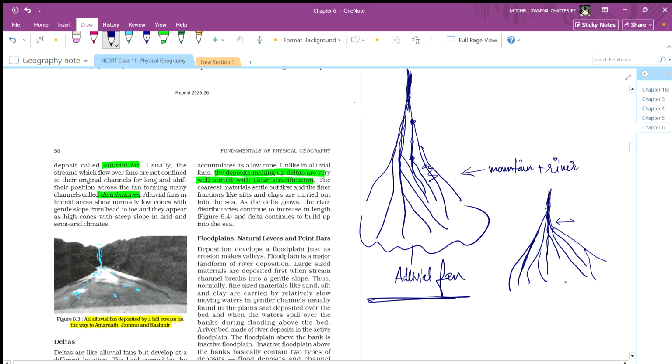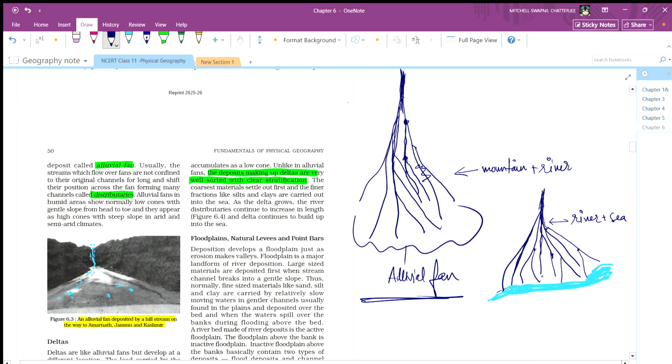So here the coarse materials, when they get deposited, form channels just like veins, and ultimately all of this gets connected into the sea. So river plus sea: the sea makes up the delta.